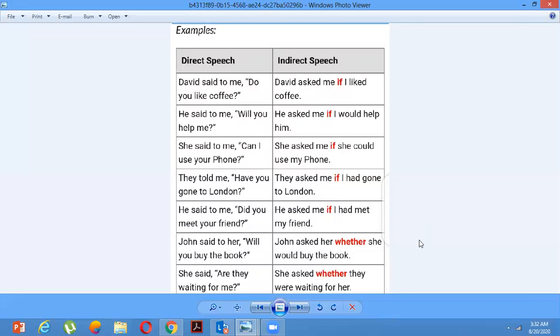Now, students, it's a little bit tricky one. Read the examples again and again so you will understand how direct speech can be changed into indirect speech. With these examples, please do not forget to review your previous rules and regulations of direct and indirect speech, which are already in your book.